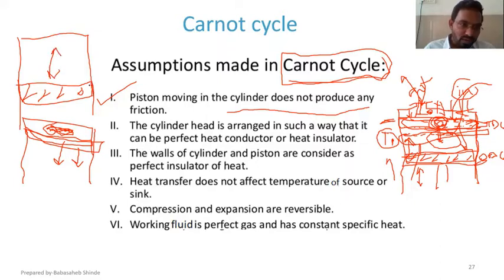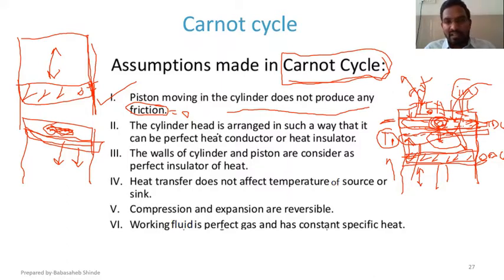So these walls of the piston are going to be in contact with the walls of this cylinder, and this contact is considered as frictionless, right? And we know that that is impossible, but we have considered that this contact is going to be frictionless. We can reduce that friction by applying lubricants and all, but we cannot make that friction zero. But here what we have assumed is that friction is zero. So that is the first assumption.